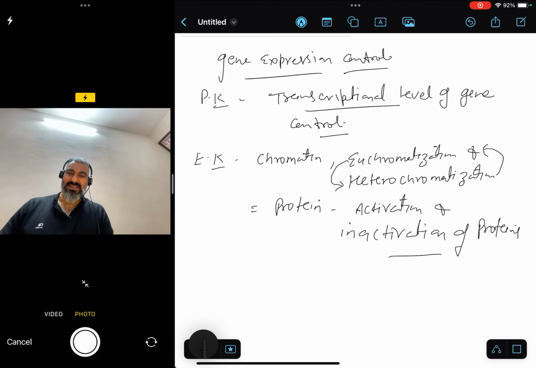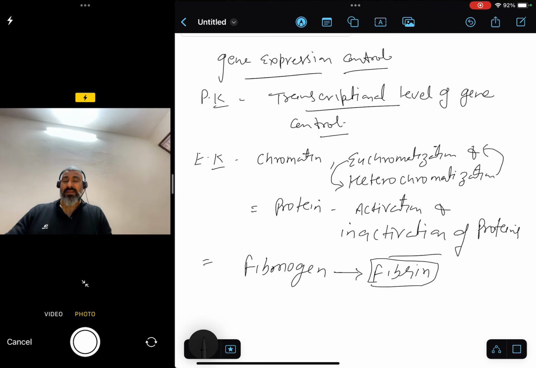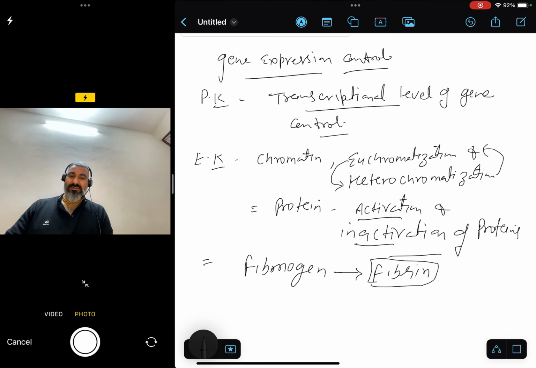A very simple example: the blood clotting factor, a protein known as fibrinogen, is converted into fibrin after cleavage of its cap. So that is another level of control on the basis of protein activation and inactivation. Fibrinogen is the inactive form and fibrin is the active form.